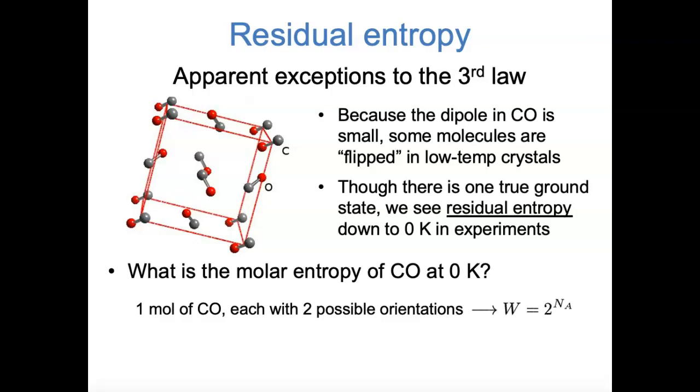If every one of those molecules has 2 choices, 2 possible orientations, and there are Avogadro's number of molecules, then the number of microstates is going to be 2 raised to the power of Avogadro's number, which really is an unimaginably huge number.